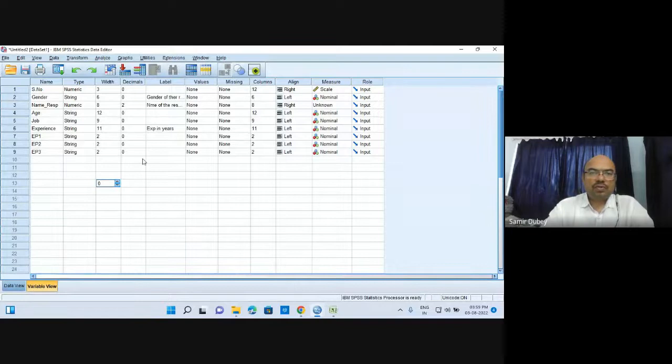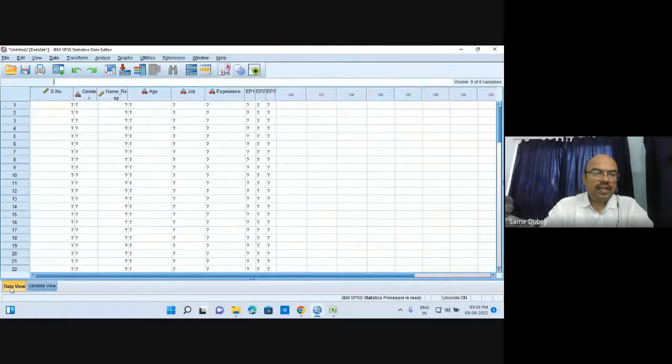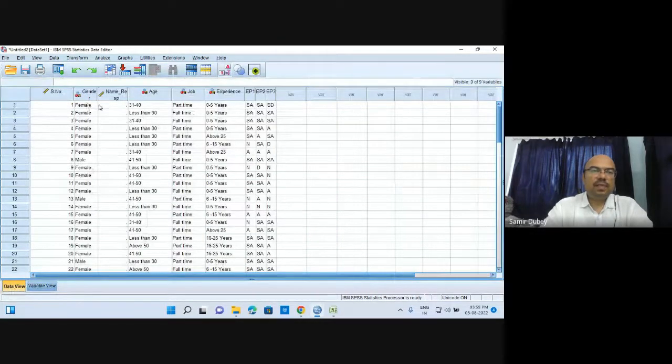Okay. So this was label. Then after label, we get another column. It is values. So how can values be used? We can see here in the data view. You will find that we have this age. We have this option as well, part-time or full-time. Then we have experience as 0 to 5 years, and then we have EP1, EP2, and EP3, three different variables which have been collected with the help of a Likert scale.